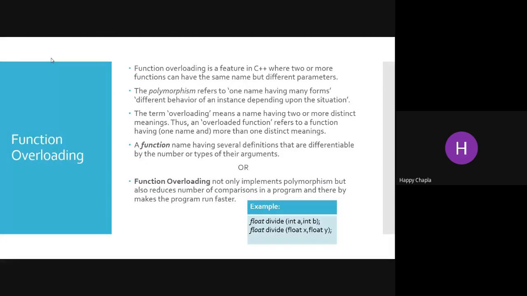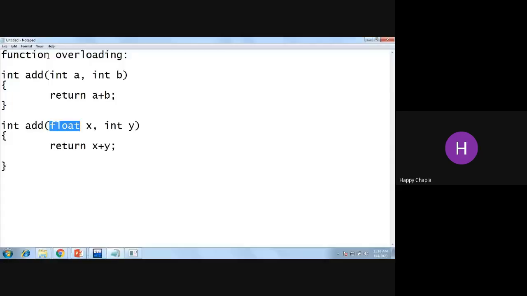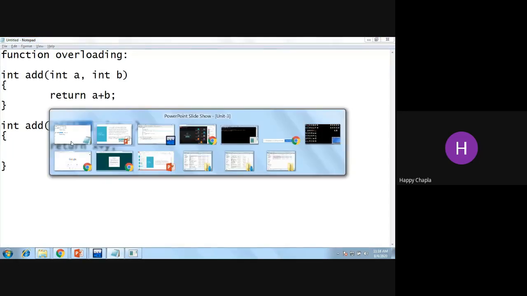So function overloading is a feature in C++ where two or more functions can have the same name but different parameters. This is the concept you can say of polymorphism, right? Polymorphism refers to one name having many forms, different behaviors. One name with different forms, right? So the arguments should be different from each other. This is the concept of function overloading.